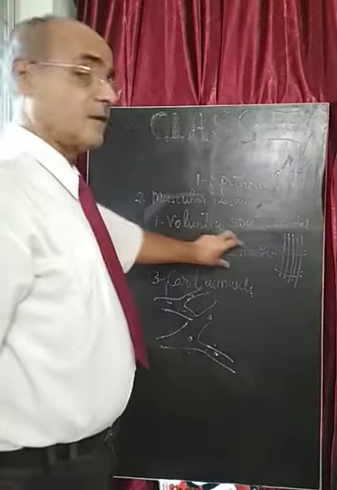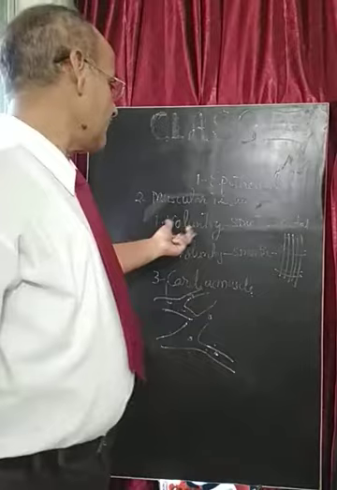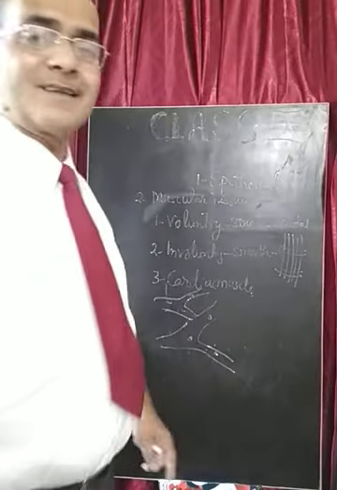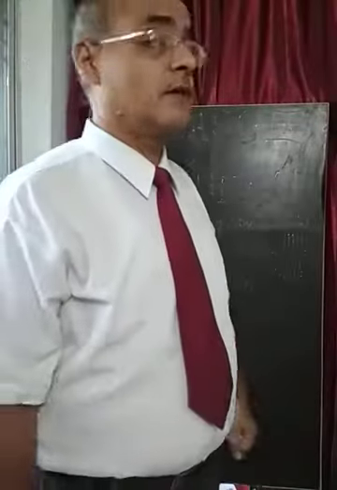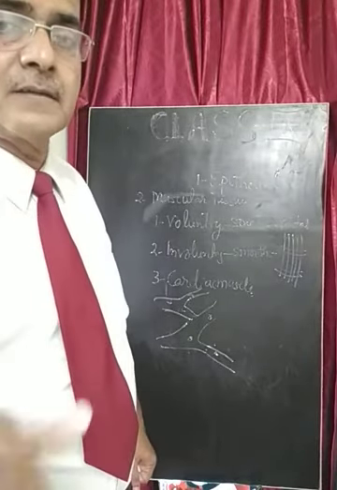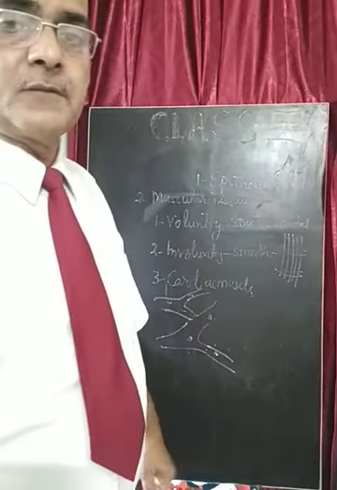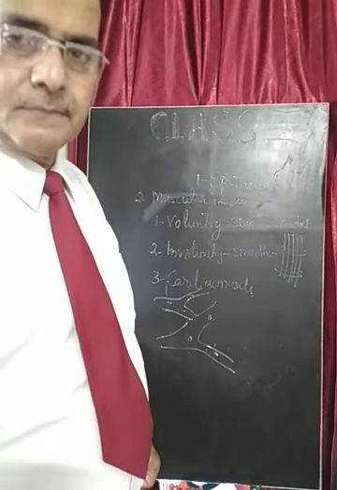Involuntary muscles are responsible for the functioning of the different organs inside the body, and voluntary muscles, that is the striated muscles or skeletal muscles, are responsible for the functioning outside of the body, like physical work, running, walking, etc. So my dear students, this is about the epithelial and muscular tissue, and in the next video we will discuss the other types of tissue like connective and nervous tissue.